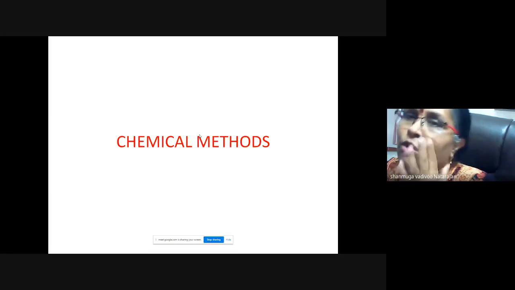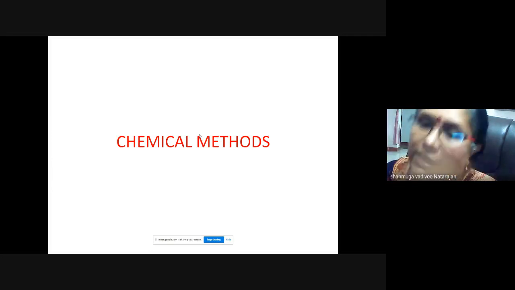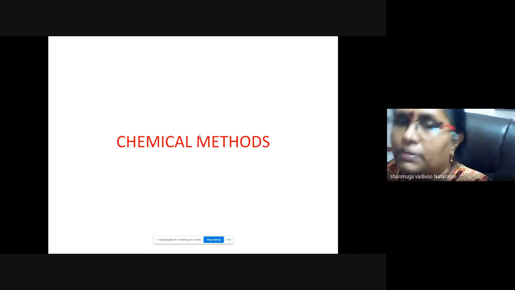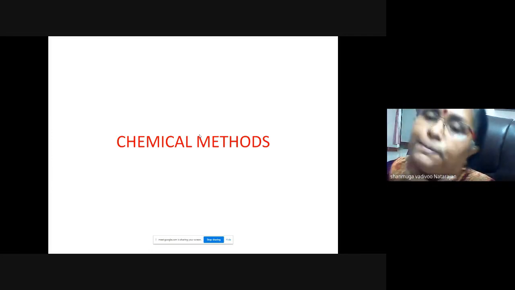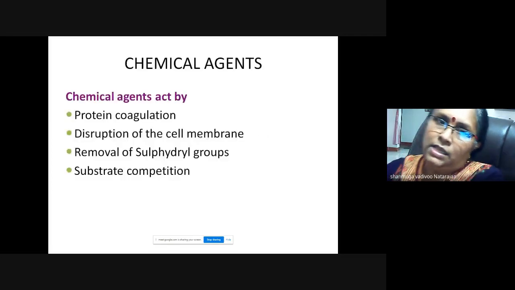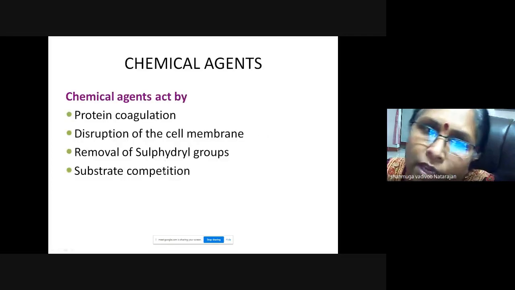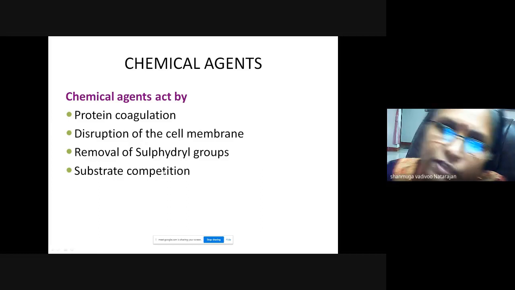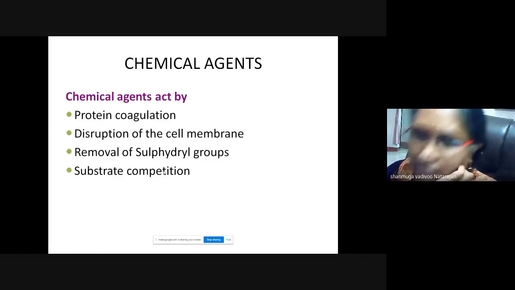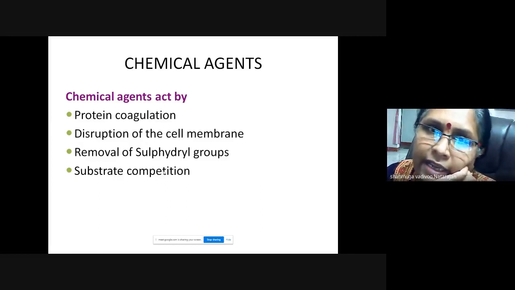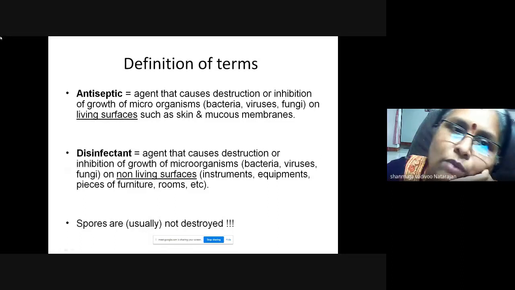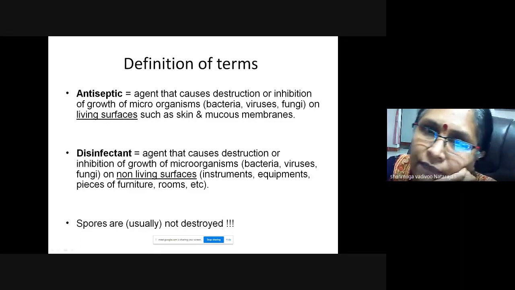So now we go to chemical methods, or otherwise disinfection. Some of the chemicals also kill spores, so we'll come across that. Chemical agents act by protein coagulation, disruption of the cell membrane, all these methods. Here you have to understand what an antiseptic is and what a disinfectant is.